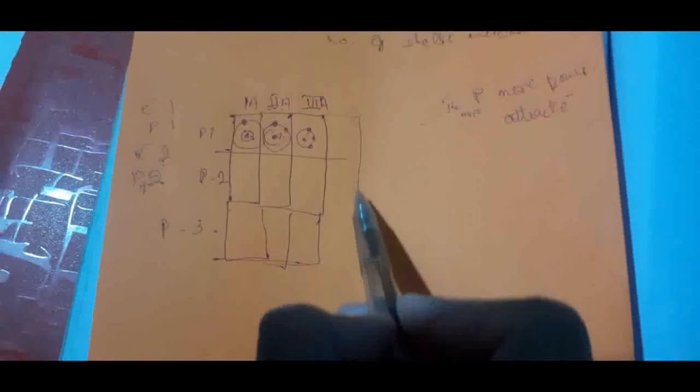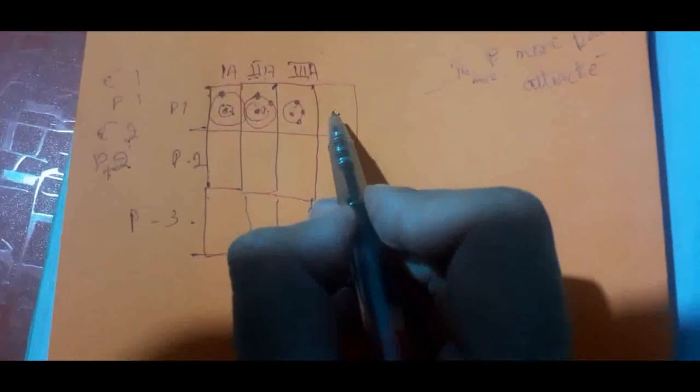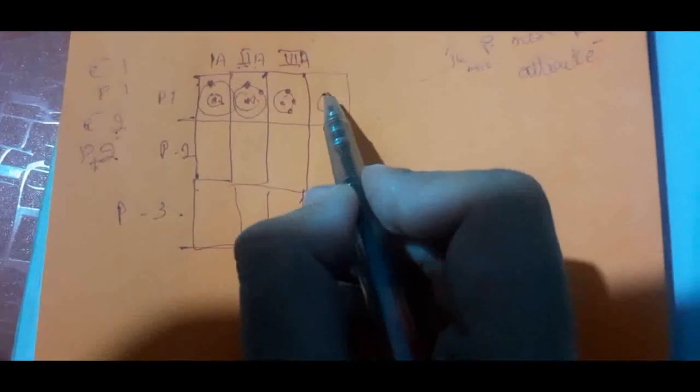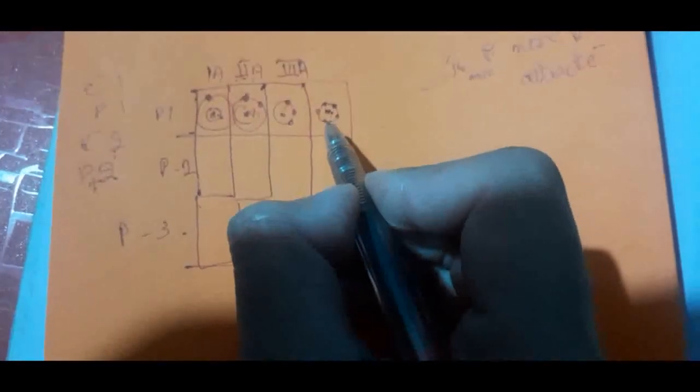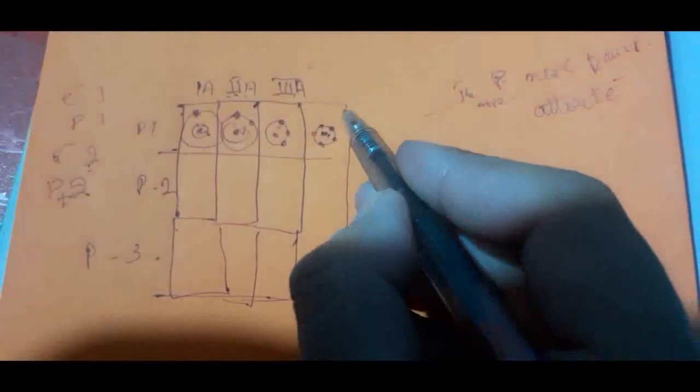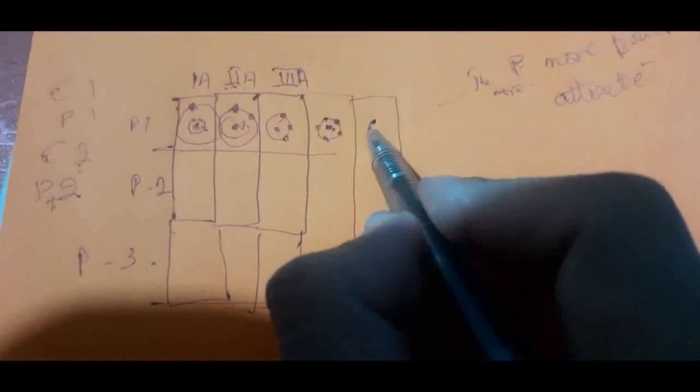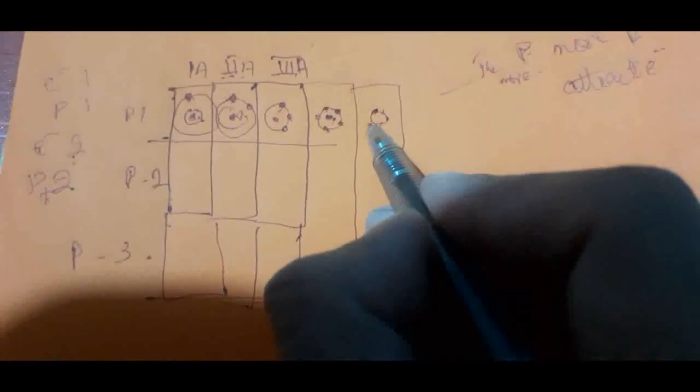Then for group 4, there are 4 electrons. This means that the number of shells is the same, 1, but the increase in electrons will cause the shell size to be even smaller. Similarly, come towards group 5. There are now 5 electrons, so it becomes more shortened, right?